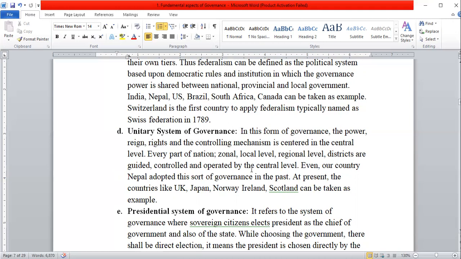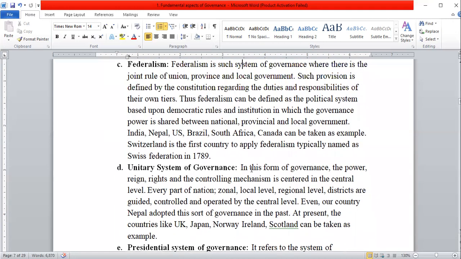And we cannot say that federalism is the only aspect necessary for the development of a country. If we practice the unitary system in a very good manner, then there is also the possibility of development. We can take some examples like the UK, Japan, Norway, Ireland, and Scotland. These countries are not practicing federalism.